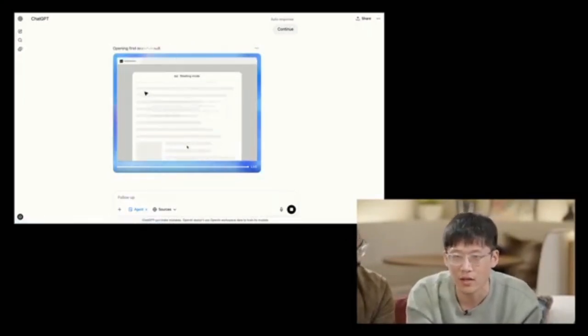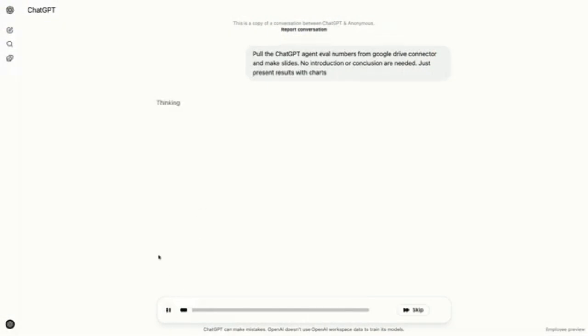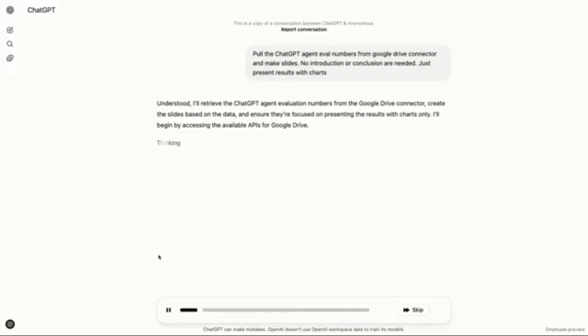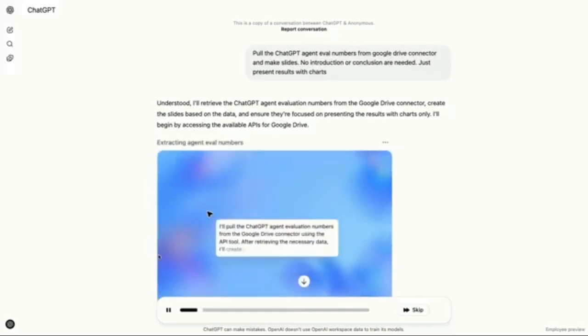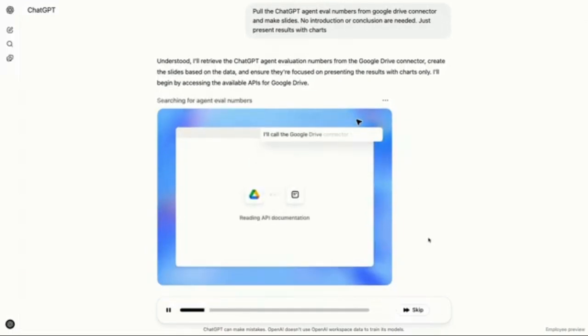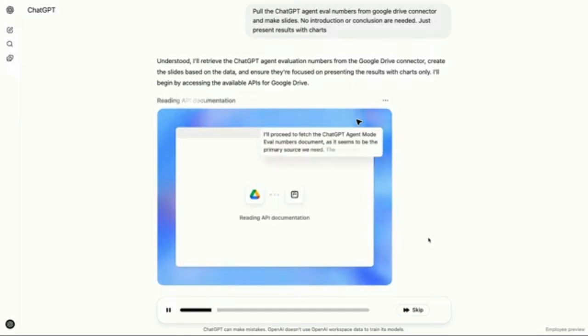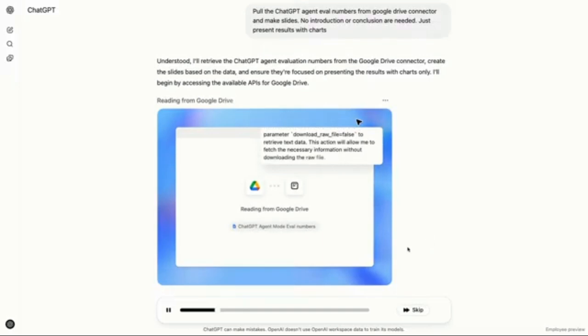But that wasn't all. ChatGPT also made a PowerPoint. Check it out. So this is a prompt we previously gave the agent yesterday. Basically it asks the model to pull its own evaluation numbers from our Google Drive connector and make some slides. We want to keep it simple, no introduction, no conclusion, just present the results in charts. As you can see, now the model is connecting to the Google Drive API and then searching within the API. Right now, it looks like the first result is very relevant, so it's reading the first result in detail.